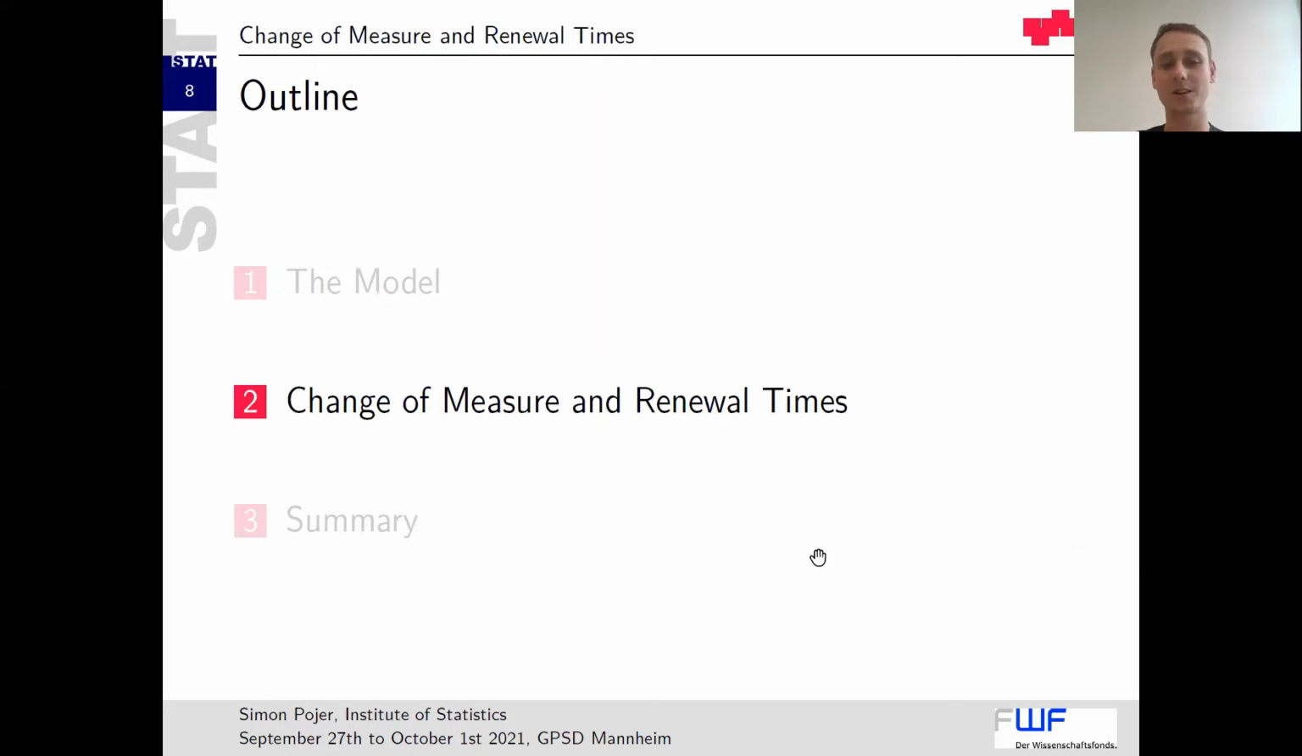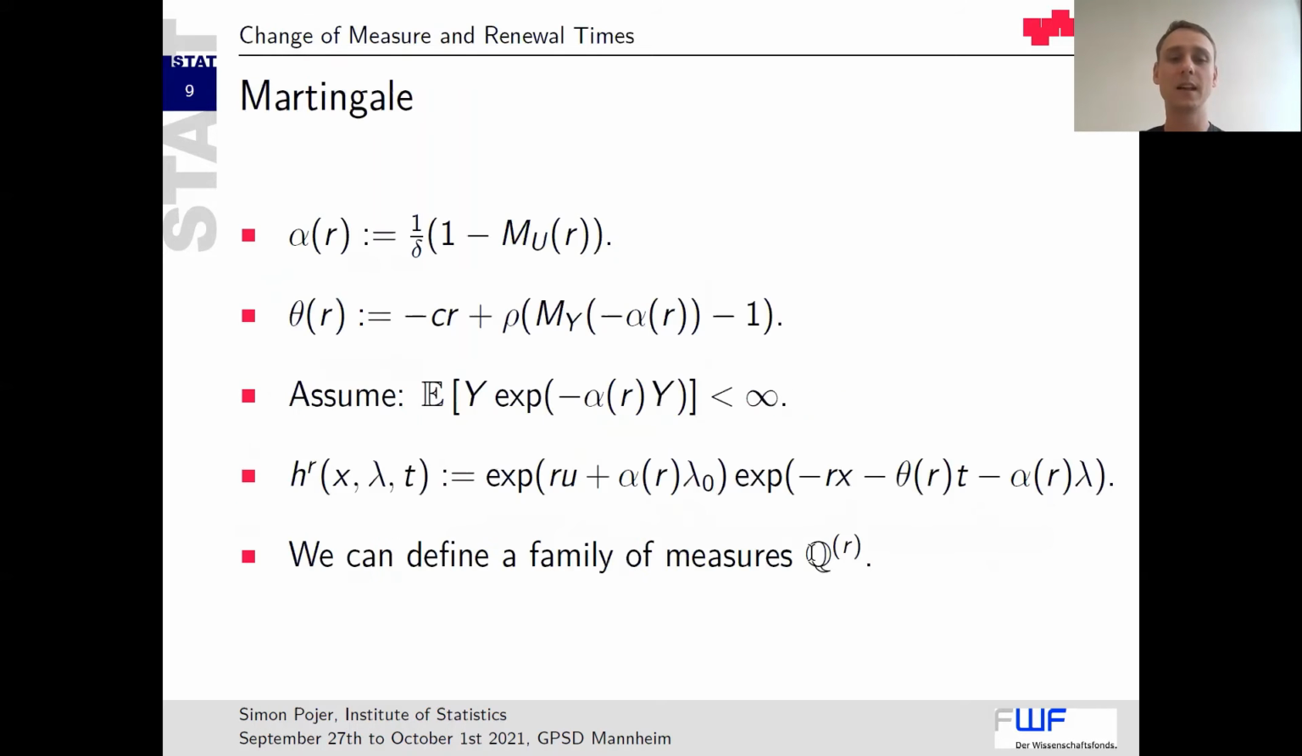So let's talk about change of measure techniques. We want to change the measure so our distribution B is no longer defective. And to do so, we need a multiplier. For this, we define two functions, alpha and theta, the following way, where m of u is the moment generating function of the claims at the point r, and mu is the moment generating function of Y, of the shocks of the short noise, at the point minus alpha r. And we assume that this is finite and well defined.